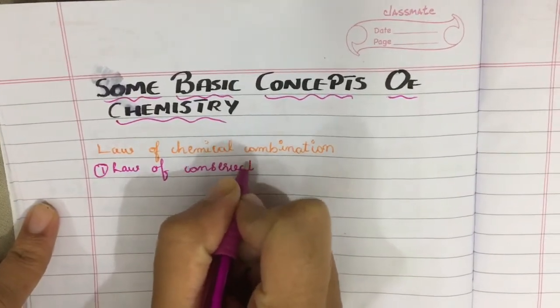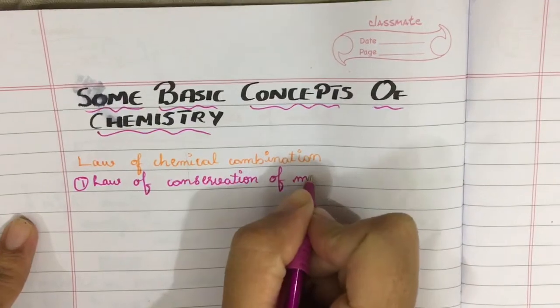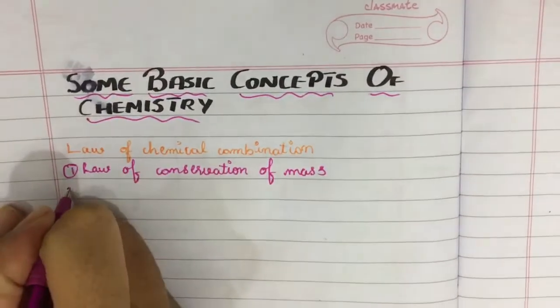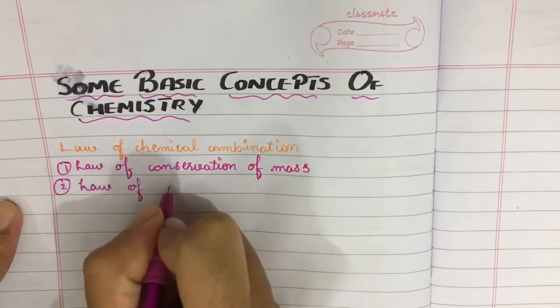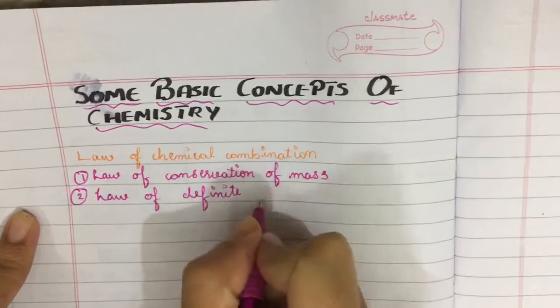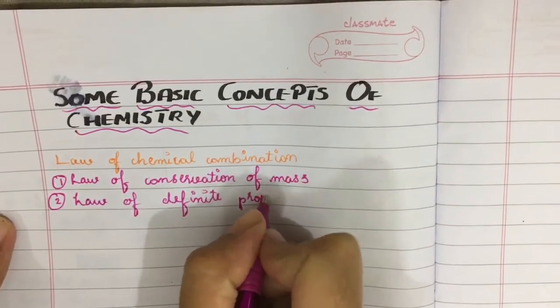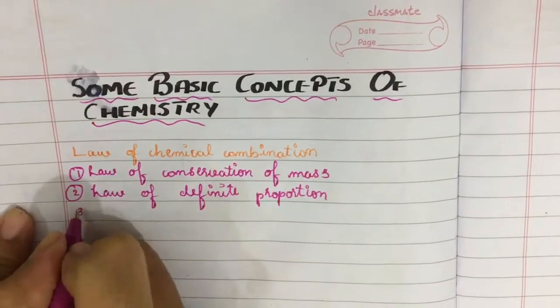Law of conservation of mass, this is the first law. Law of definite proportion, second law. Law of multiple proportion.